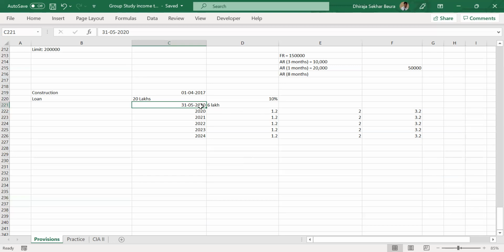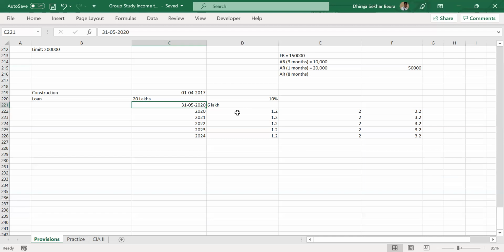If 31st May 2020 is the year of completion, as we talked about, to make the calculation simpler, we are taking the previous year only. Previous year ends on which date? 31st March 2020. Yes. 1st April 2017 to 31st March 2020. How many years? So again, 3 years completed. Yes, 6 lakhs only, not 4.